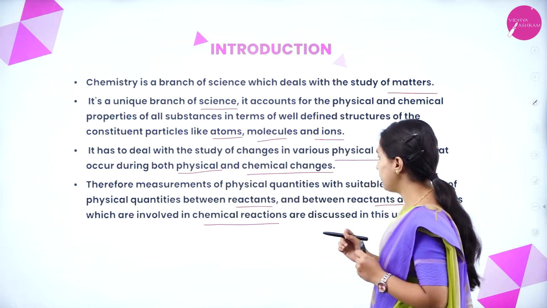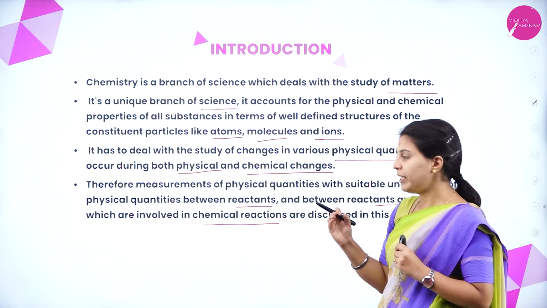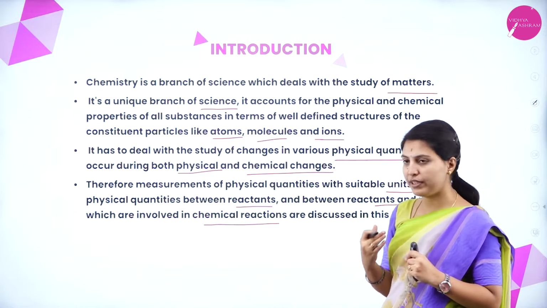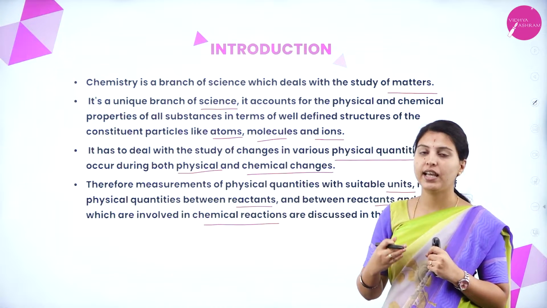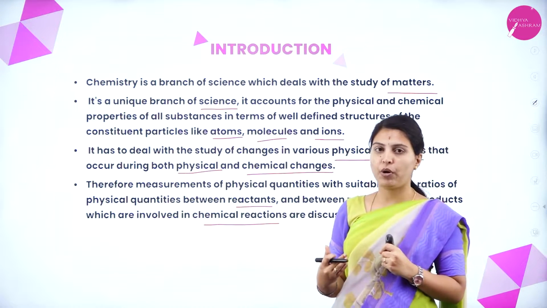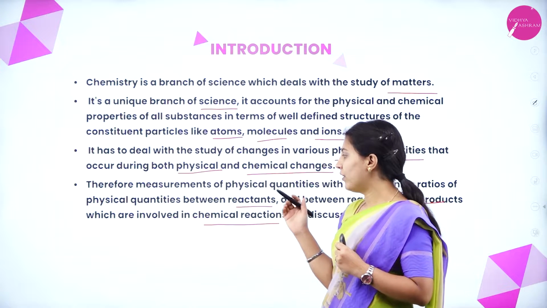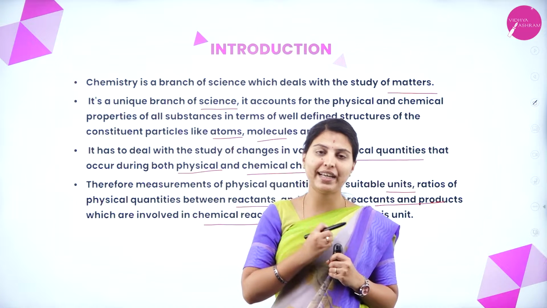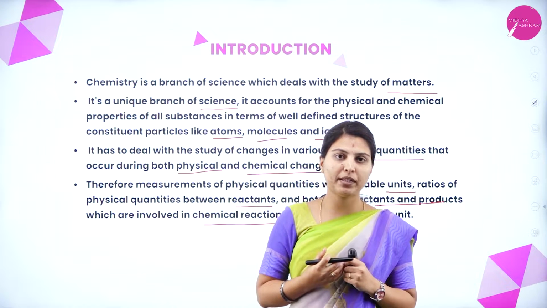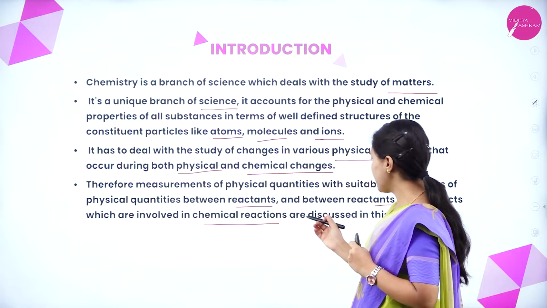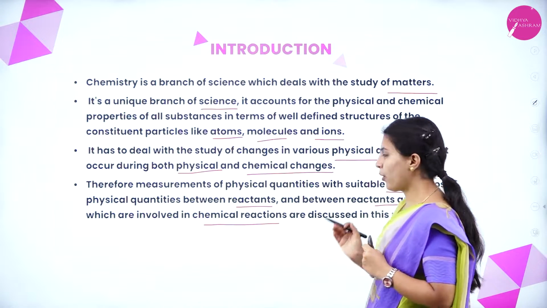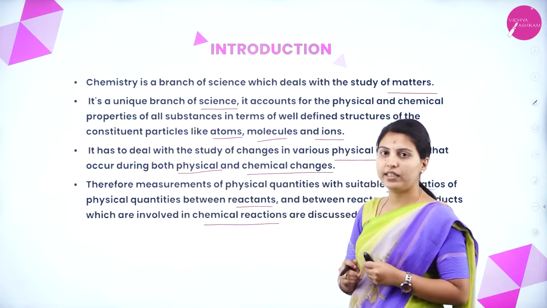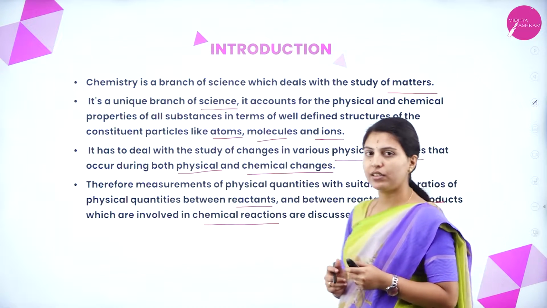What they are telling is that the measurement of physical quantities with suitable units, or ratios of physical quantities between the reactants and the product, will result in the chemical reaction. First, between the reactants only the reactions will happen, and after that the reactant and the product will be formed. That we will understand here under the chemical reaction in this unit.